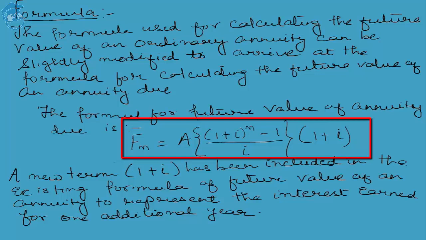So conceptually also we see, since there is an additional income for one full year under annuity due, we are using the term 1 plus I. Number 1, 1 plus I is being used because it is a case of compound interest. The earnings or the interest rate is increasing compoundedly under every year. And number 2, by incorporating 1 plus I in the original or in the mother formula of calculation of future value of an annuity, we are in a position to establish the fact that it is no longer serving the purpose of calculating the future value of an annuity, but the incorporation of 1 plus I in the mother formula restructures the formula which is being used for calculating the future value of an annuity due.